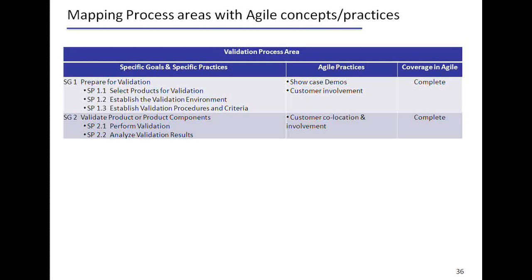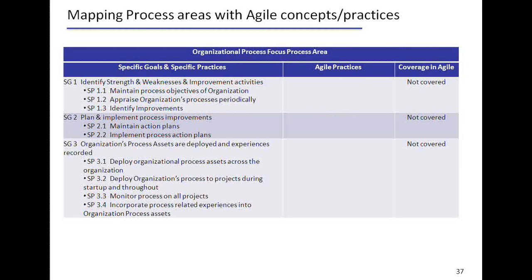Validation, again: the customer is co-located along with the team, so he has a chance to see the product. As part of the sprint review meeting, he understands the product, he gets to see the product.